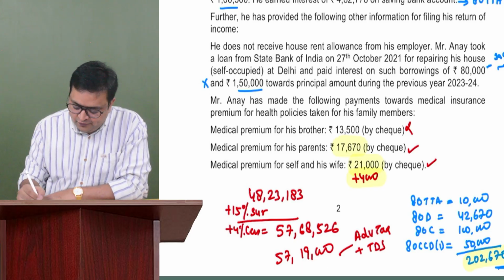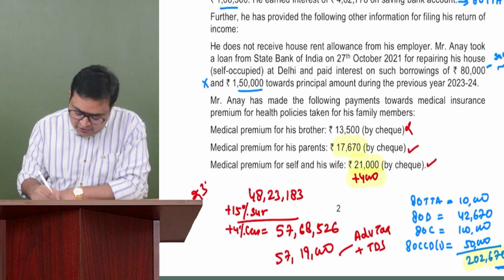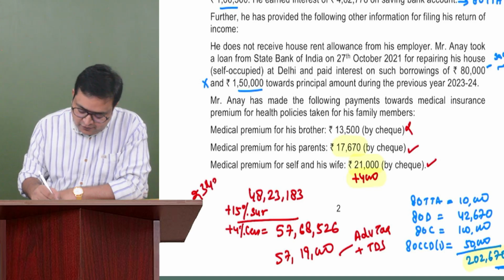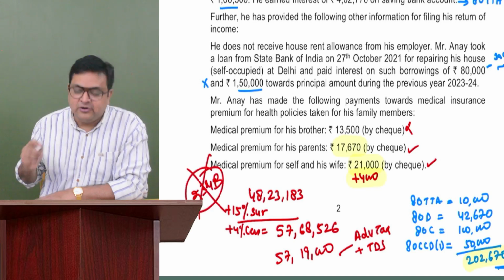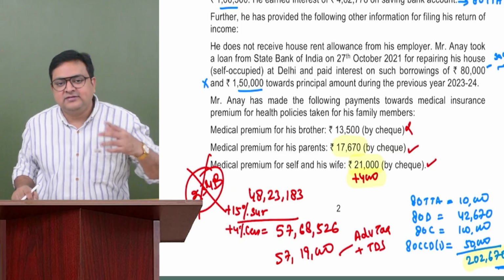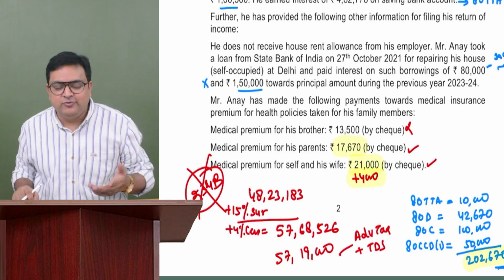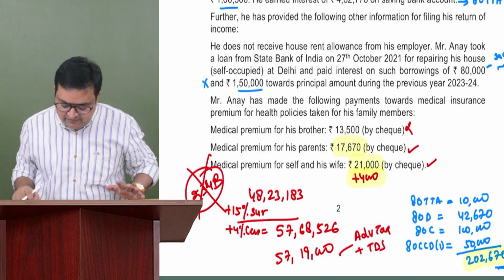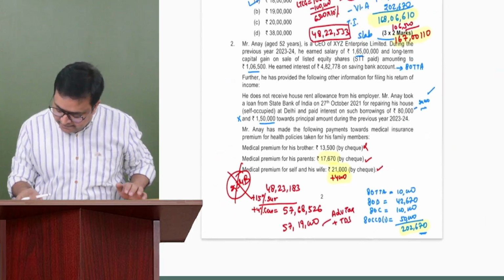So 234B would not be there. Why? It will not come unless the advance tax, TDS, etc. have been paid less than 90%. Since it has been paid more than 90%, 234B will not come. It would be zero, right?